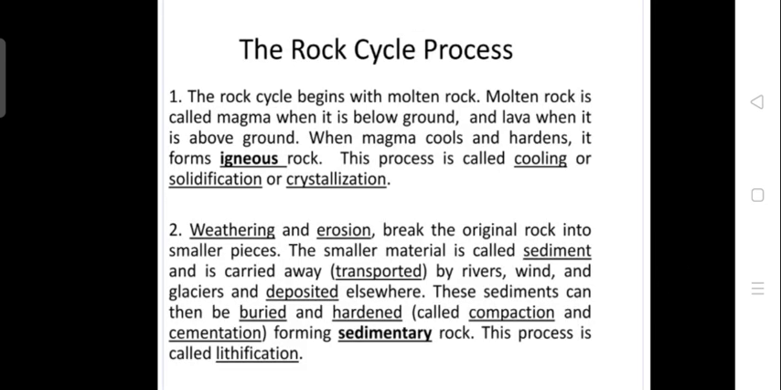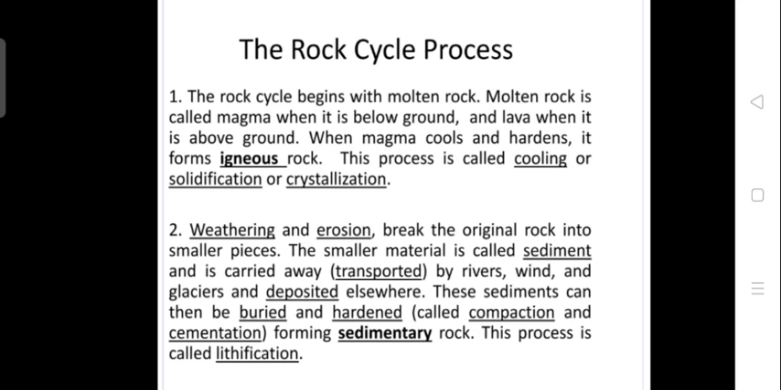First, we can check how the rock cycle works and its processes. The rock cycle begins as molten rock, which is magma. When it is below the ground, it is known as magma. When it is above the ground, it is known as lava, mainly due to the eruption of a volcano. This magma or lava cools down, hardens and forms igneous rock. This process is known as cooling, solidification or crystallization, based on the characteristics of the igneous rock.